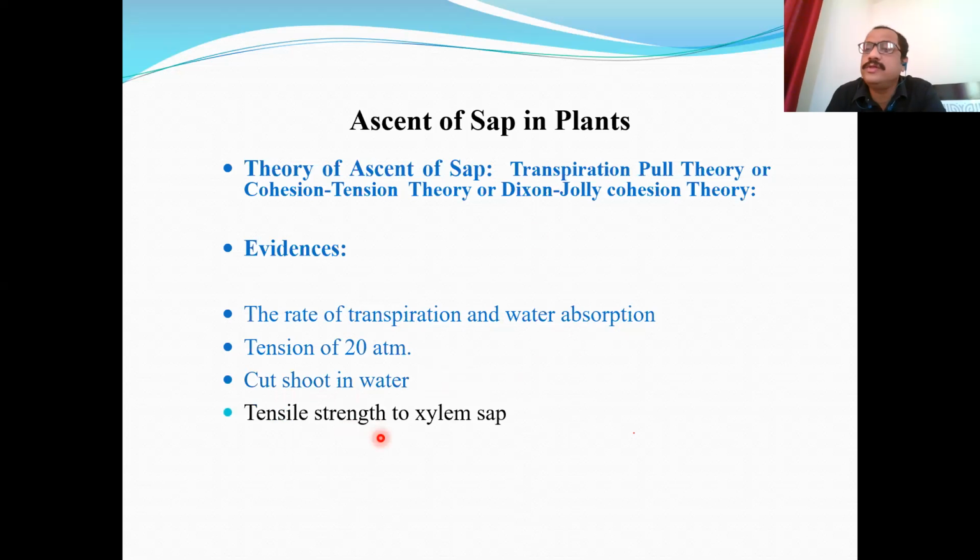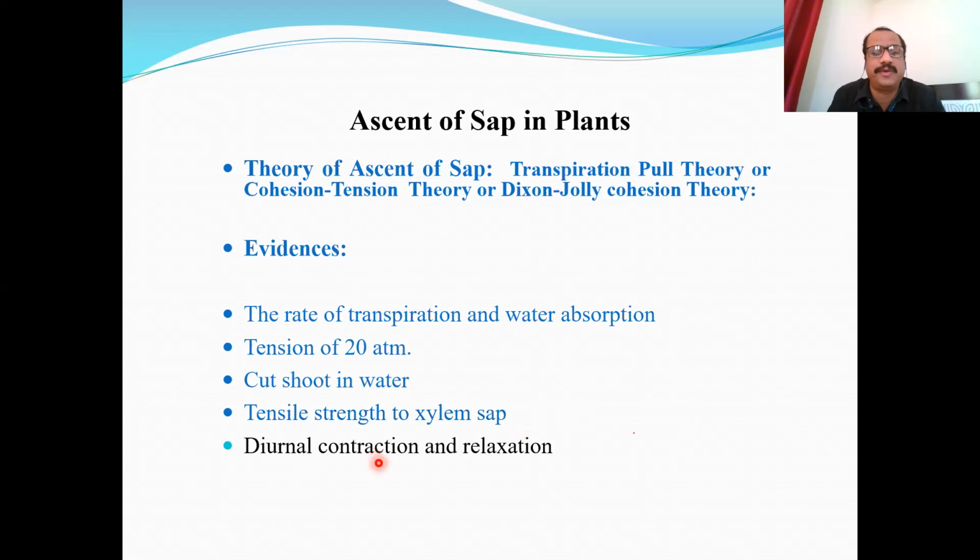Again, due to force of cohesion and force of adhesion, which gives very high tensile strength to the water column, that is xylem sap, which is present inside the xylem vessel. So this tensile strength of 350 atmosphere is sufficient to resist the transpiration tension, which is coming from the upward direction, as well as the gravitational pull, which can break the water column from downward direction. So this tensile strength resists both the transpiration pull tension as well as the gravitational pull, which is coming from downward direction. And there is continuous water column existing inside the xylem vessel. What happens?